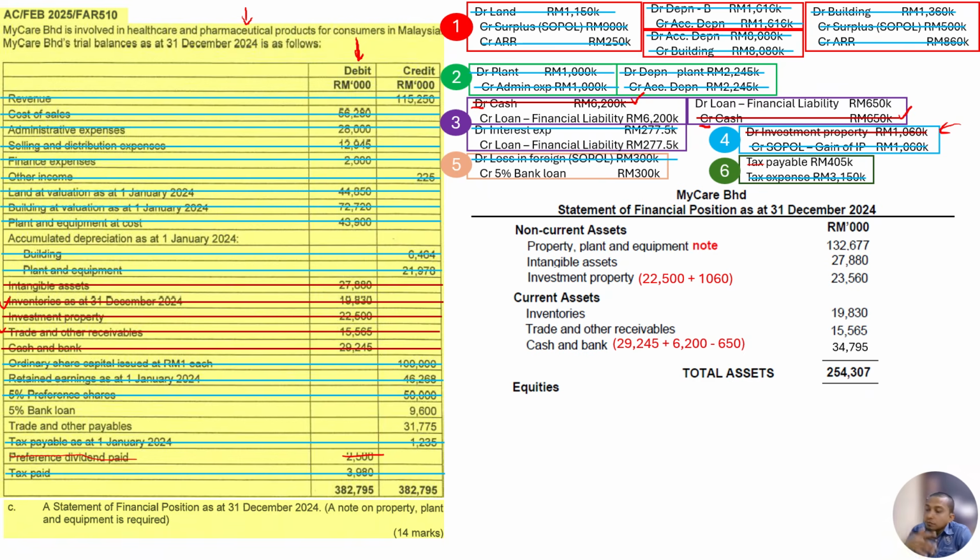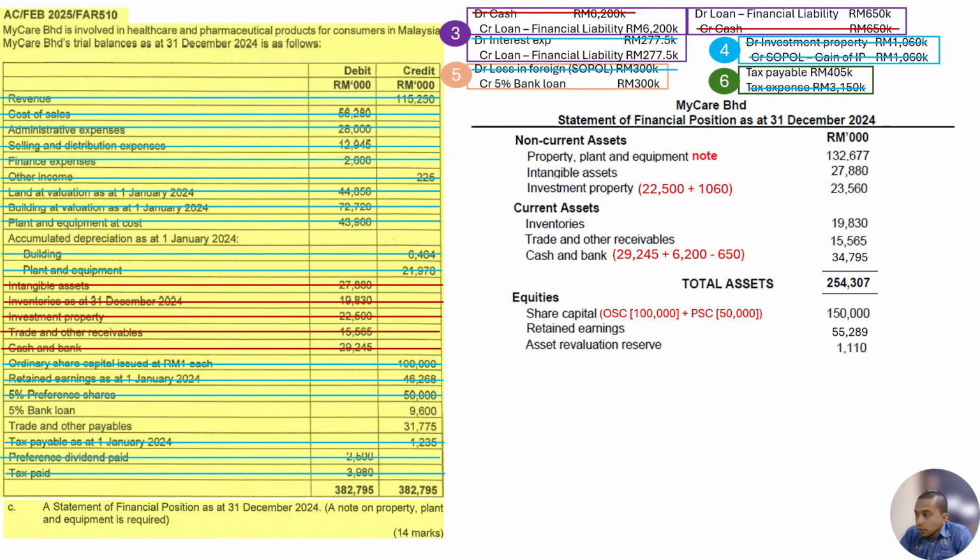Again, equity we take from the SOCIE, statement of changes in equity, and the share capital here is share capital plus preference share capital, 100 million and 50 million. Total up is 150 million. Retained earnings we take from SOCIE, and asset revaluation reserve we take from SOCIE also. Okay, so guys, the ones that are cancelled, I delete already because there is not enough space here.